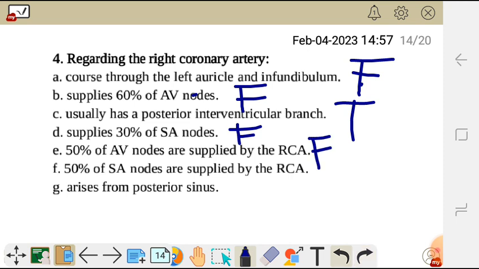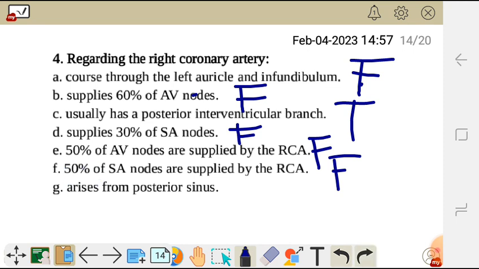Then F, 50% of SA node is not 50, but it is 60. So 60% of SA node is supplied by the right coronary artery. So this statement as well is false. It was supposed to be 60 there, not 50.